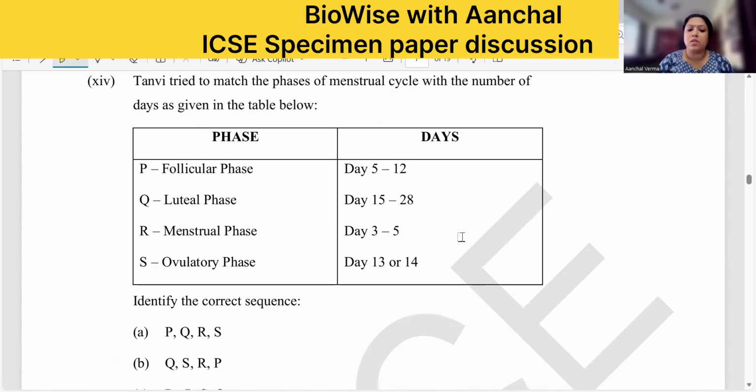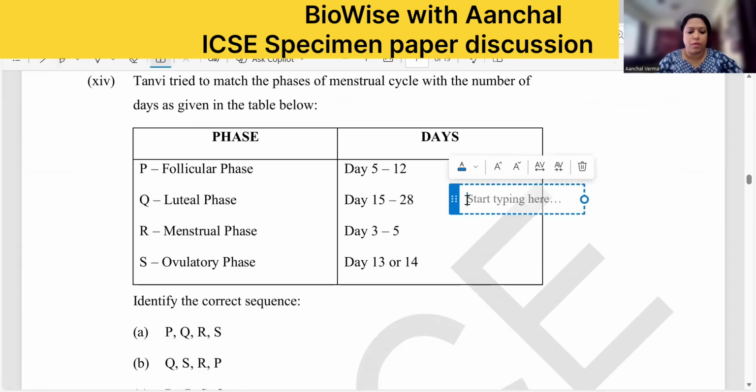Now, Tanvi tried to match the phase of the menstrual cycle with the number of days given. Which one is right? So which one is 5 to 12 days? That is from the 5th onwards. Always remember M-FOL, right? Menstrual phase, follicular phase, ovulatory phase, and luteal phase.